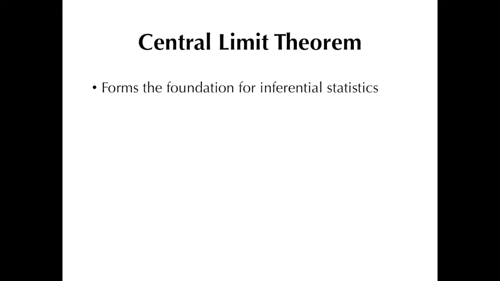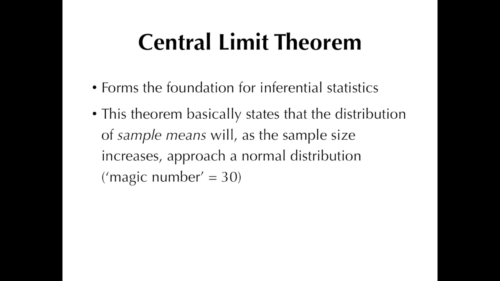The central limit theorem actually forms the foundation for inferential statistics, and according to this theorem, the sampling distribution of the mean approaches a normal distribution when the sample size increases. Now, I haven't really encountered this figure yet in biostatistics references, but from what I was taught, there's this so-called magic number of 30 beyond which the graph of the sampling distribution already very much resembles the normal distribution. I guess I'll just leave it at that.